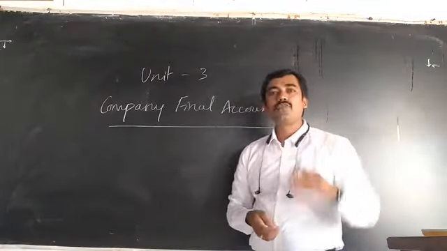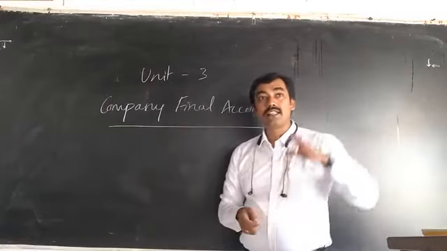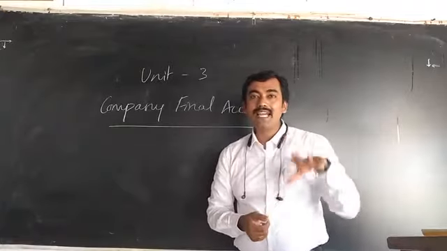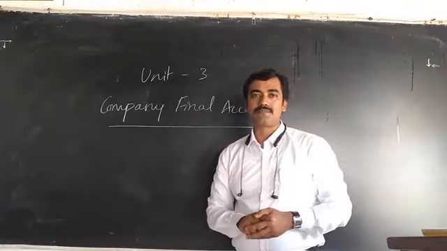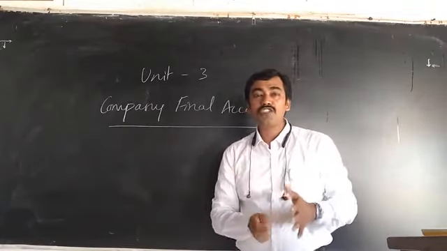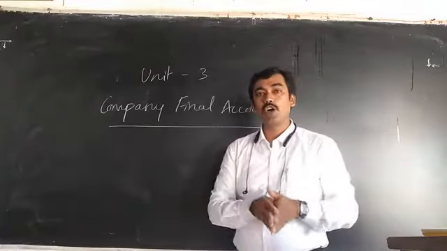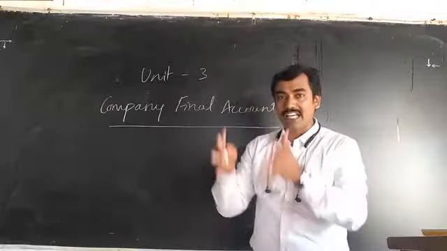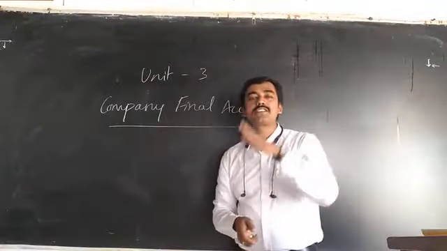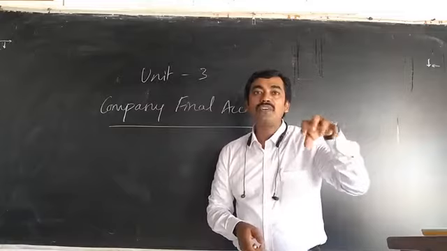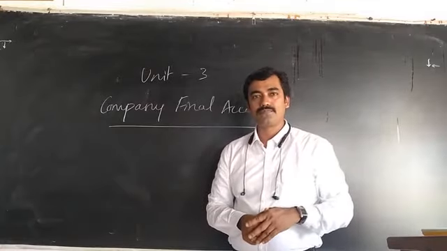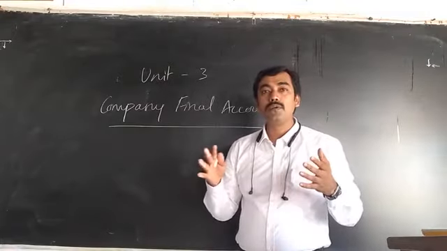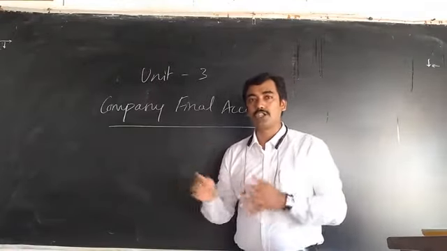Understood? The profit and loss account contains the direct expenses, direct incomes, indirect expenses and indirect incomes. Then how much gross profit or gross loss they are getting, and how much net profit or net loss the company is getting. All this information is shown in the profit and loss account. Understood? Then we prepare the financial statement, that is the balance sheet.